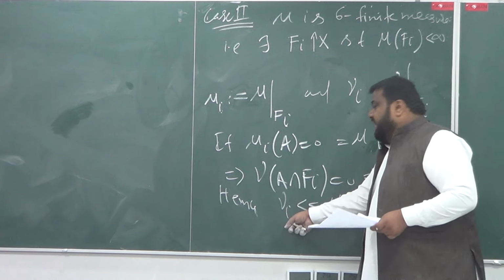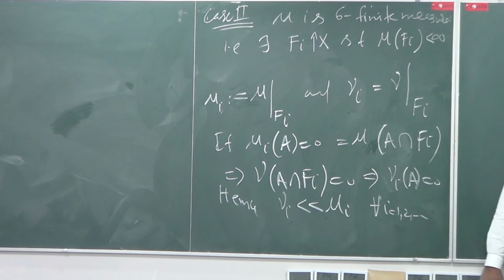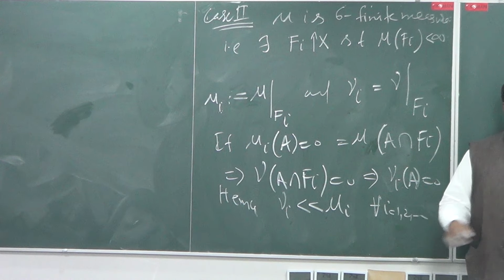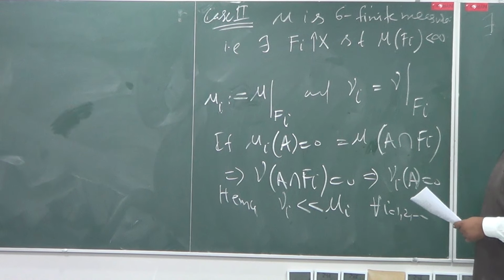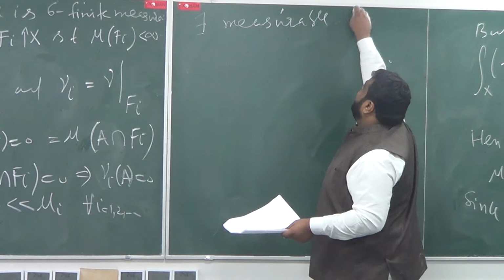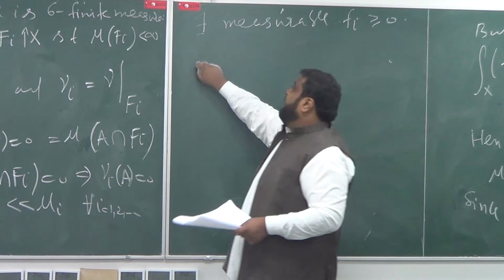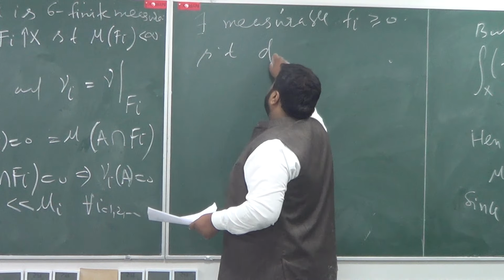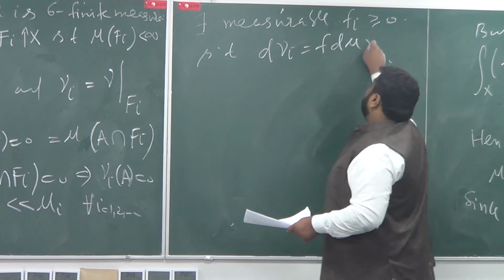Now, if nu_i is absolutely continuous with respect to mu_i, and both are finite measures, then by case 1, I can find a measurable, non-negative function F_i such that d nu_i is F_i d mu_i.